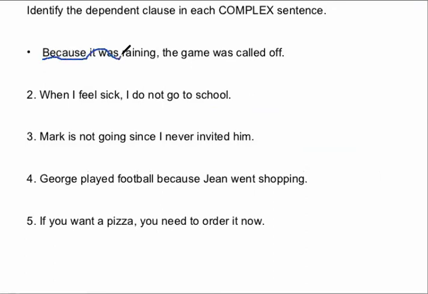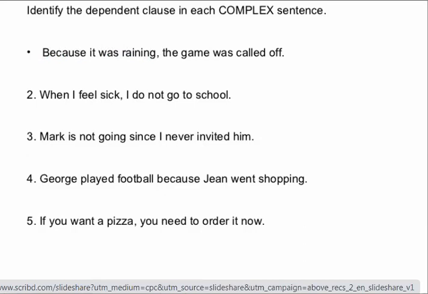Because it was raining is the dependent clause. I'm so sorry. I'm so bad at making lines. I'll try one more time.